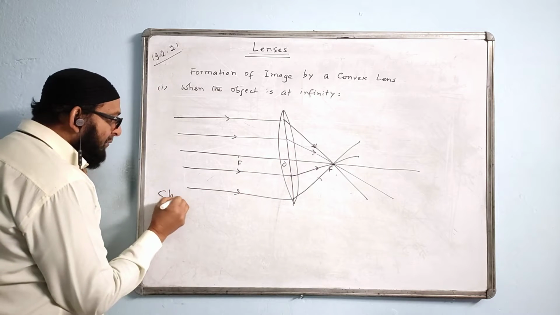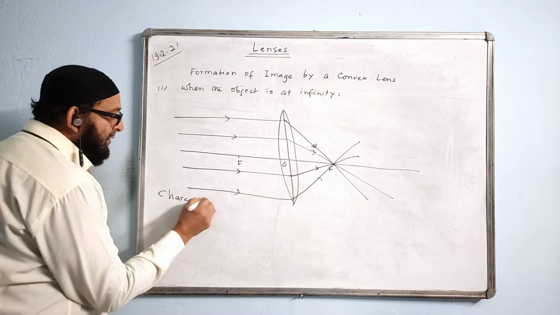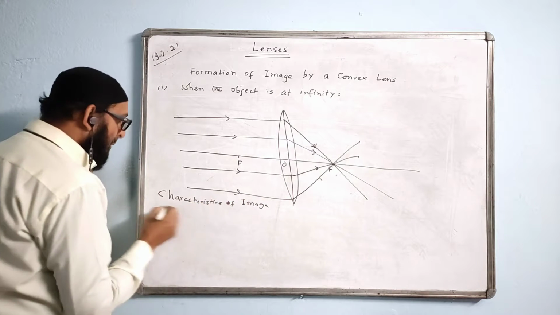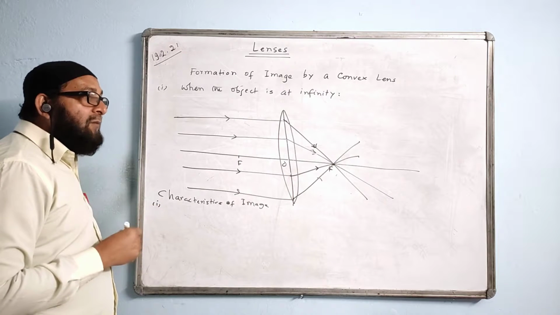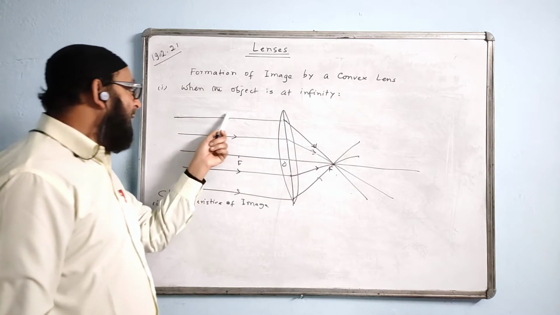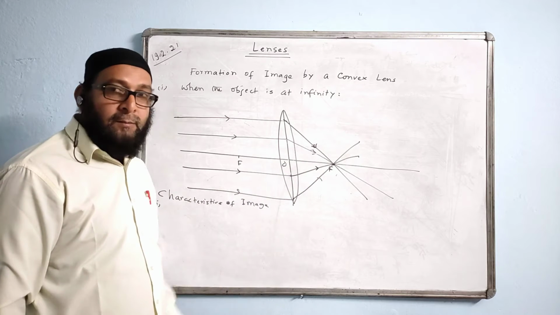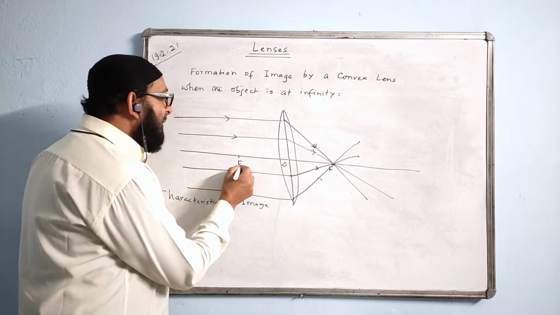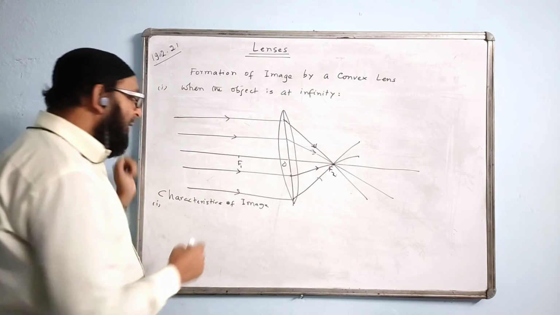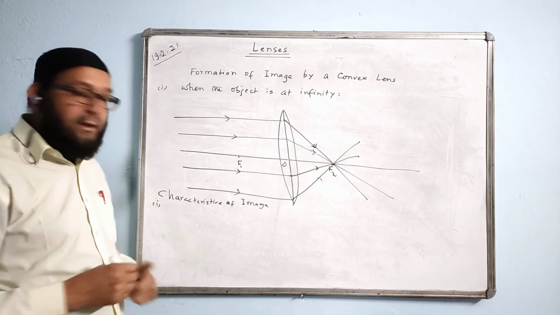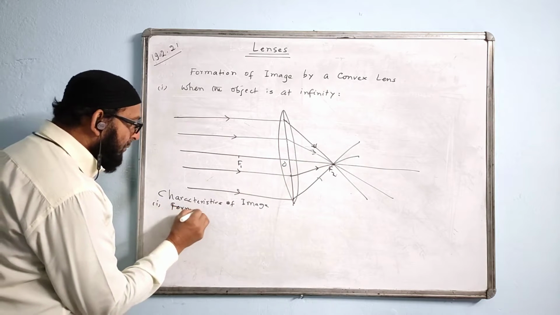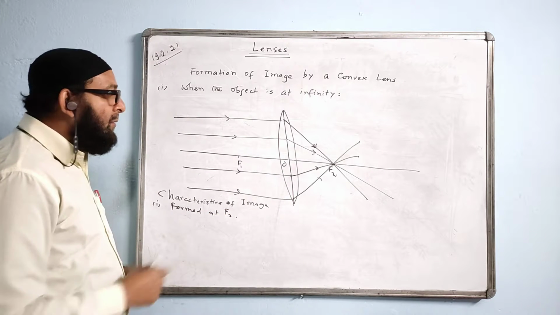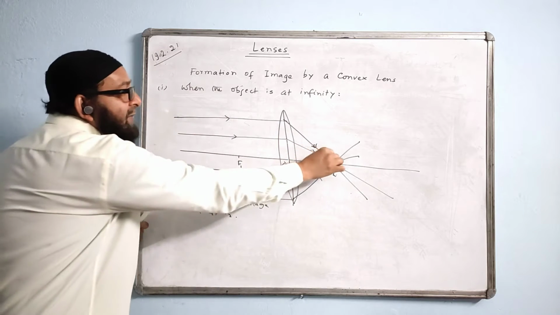Then we write the characteristics of the image. Number one, first we have to mention where the image is forming, and arrows are important. Arrows you must give, here also. Where is the image formed? If I write F1 and F2, then we can write that the image is formed at F2. First, it is formed at F2. We write that first. Rays are coming from infinity and all meet here.